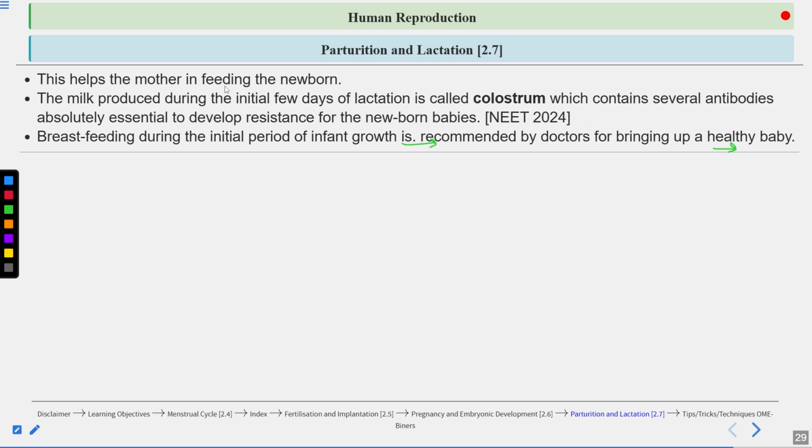It consists of a lot of antibodies also, and the composition of the mother's milk also changes. Slowly, what happens? The fat content in the mother's milk increases. It has high calories now. So the components of the mother's milk change depending on the need of the baby. Okay, the need of the newborn.